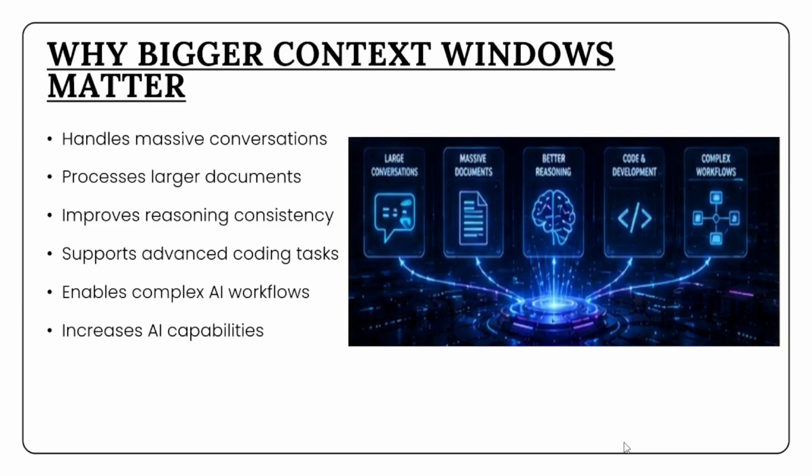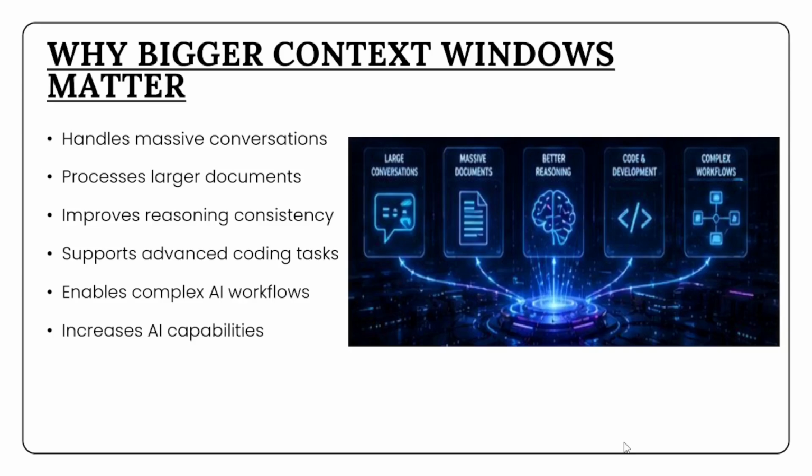For example, instead of analyzing only a few pages at once, advanced AI systems can now process entire books, legal documents, or huge codebases within a single context. Bigger contexts also improve reasoning consistency because the model can reference earlier information more effectively. This creates more stable and accurate responses during complex tasks.